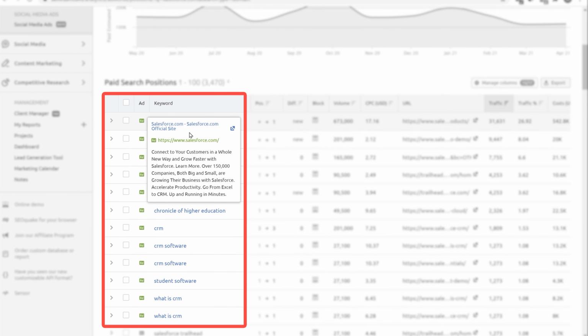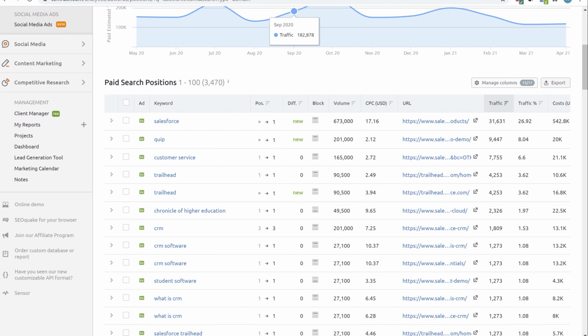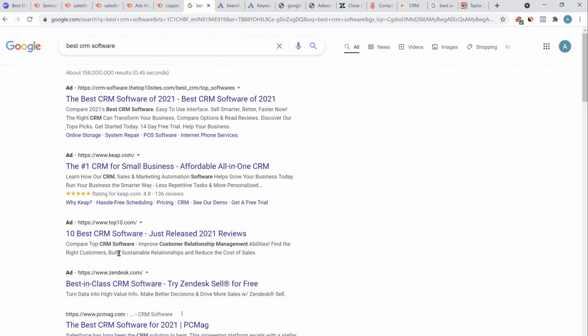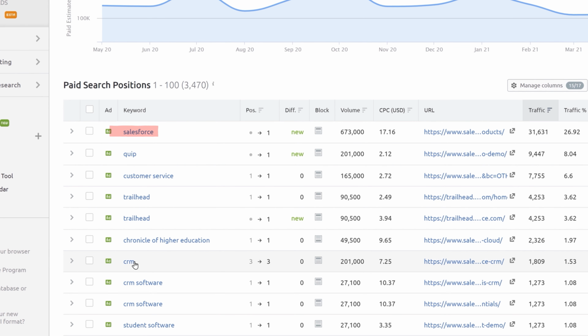I'll give you a brief of all the options. So these are the ads. These are the different keywords. Salesforce, Quip, customer service. For all these keywords, Salesforce is running ads. This is the position. Whenever we search for a keyword, these are the different positions the ads are shown. Number 1, number 2, number 3, number 4. So for Salesforce, the ad is being shown on the number 1 position. But for CRM, if we search for CRM, then Salesforce ad is shown in the number 3 position, not on the number 1 position.